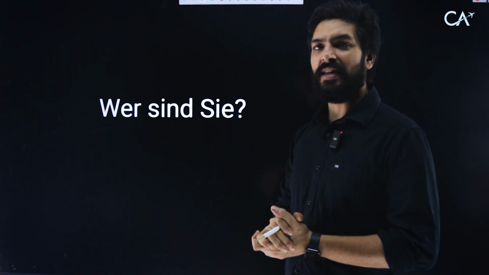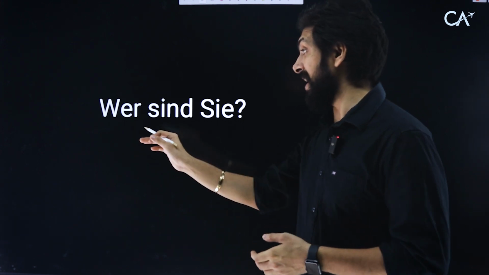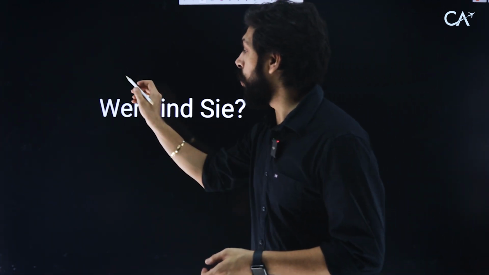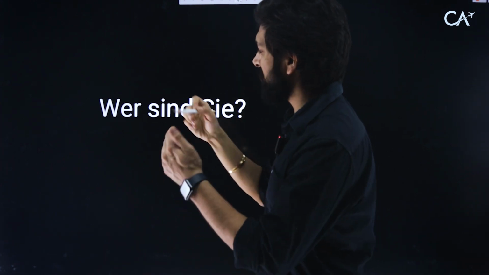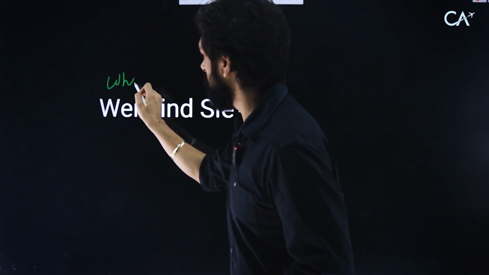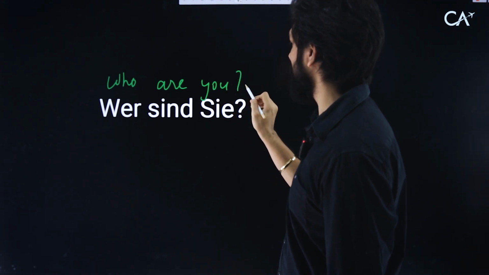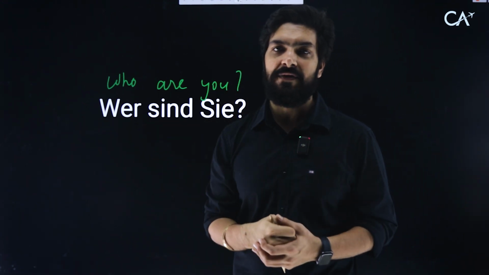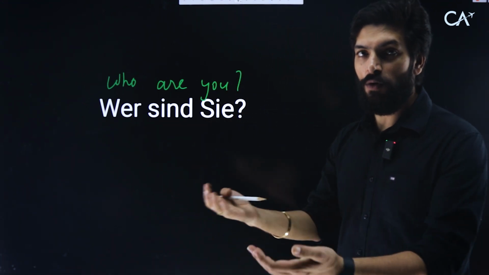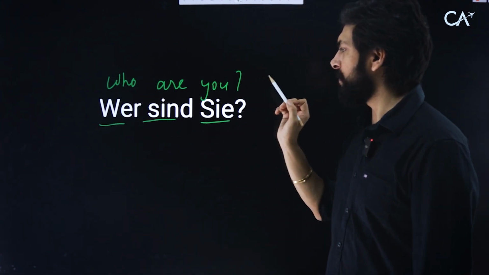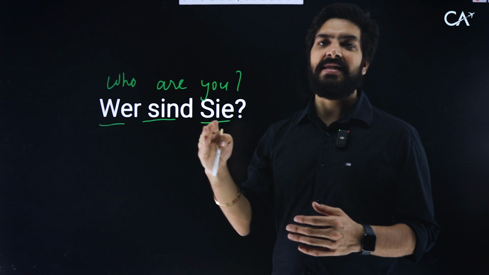Wer sind Sie? Now it looks like where are you? No. This is not where. Who are you? Because we have seen that it is interchanged. So who are you? If you get a context where you are unknown to the other person, if they're formal, we ask them, who are you? May I know about you? So that is, wer sind Sie? Who are you? Wer sind Sie?